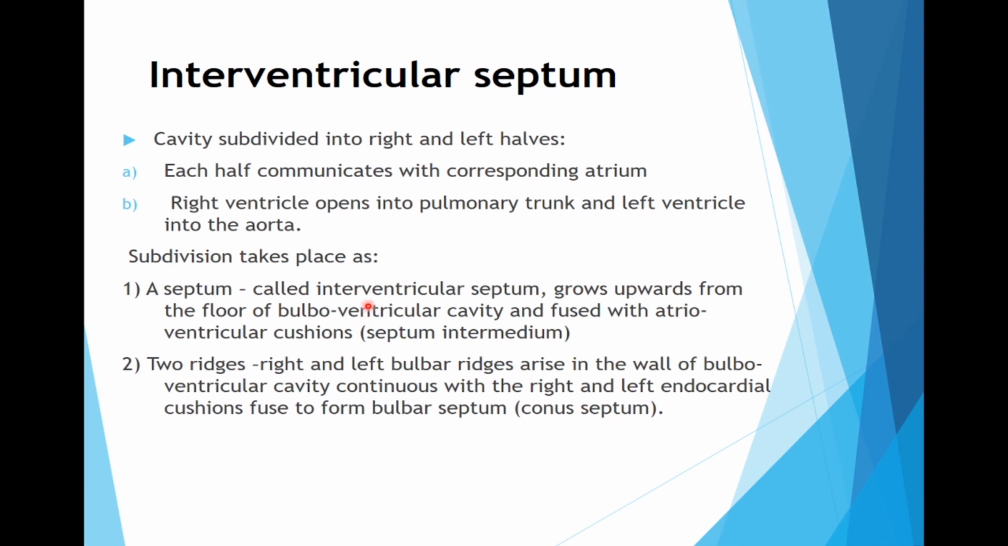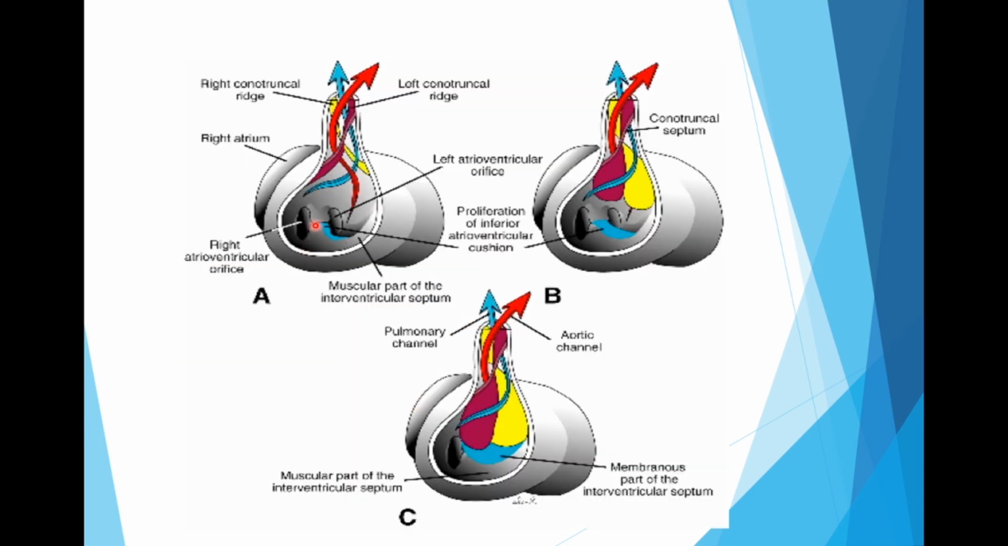See, the subdivisions are written here. The muscular interventricular septum grows upwards, and the two ridges grow downwards, and the rest of this is the membranous part, which is from the AV cushion. So here is the diagrammatic representation. The conotruncal septum is there, right and left bulbar ridges, or the right and left conotruncal ridges. This is written in Langman's, whereas Inderbir Singh says that it is right and left bulbar ridges.